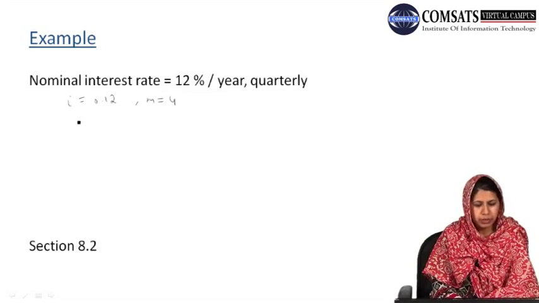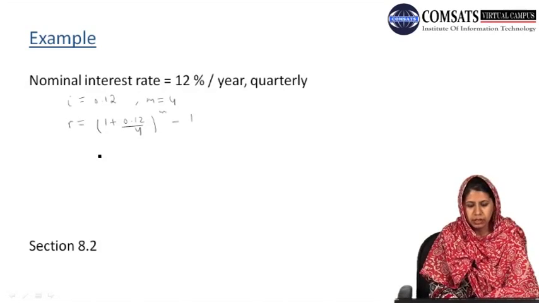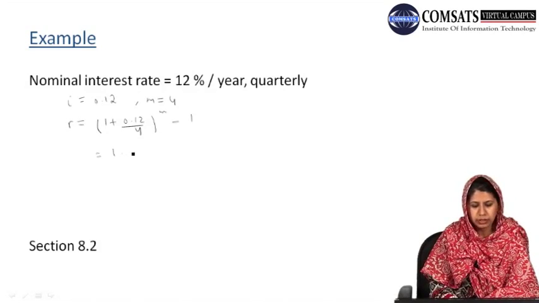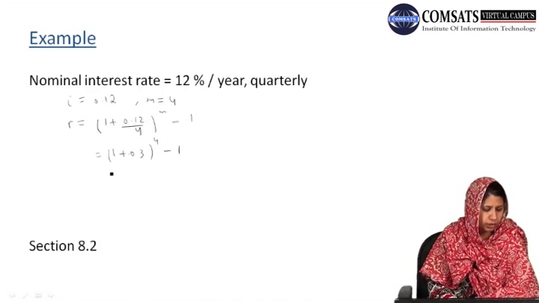Then by putting these values in our formula, we obtain r equals (1 plus I divided by M) whole to the power M minus 1, which is (1 plus 0.03) to the power 4 minus 1.